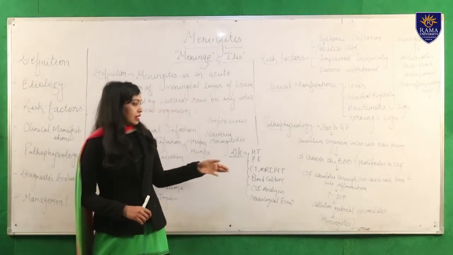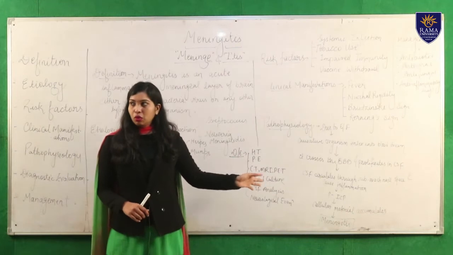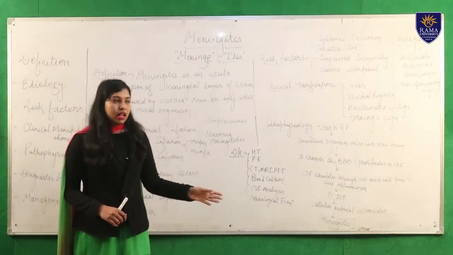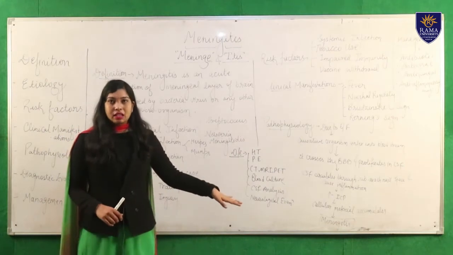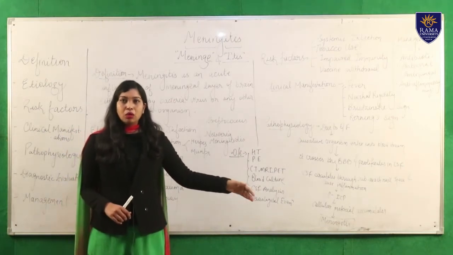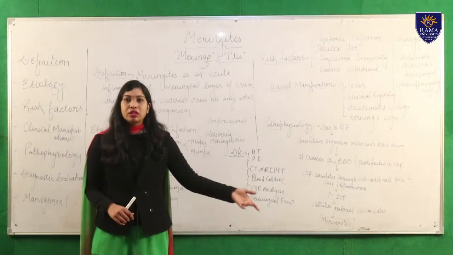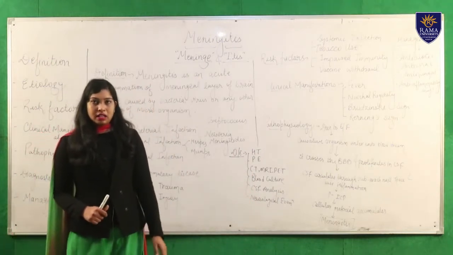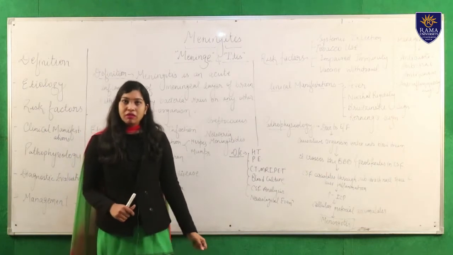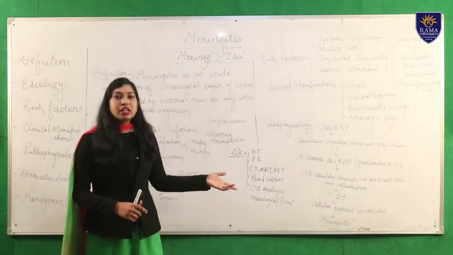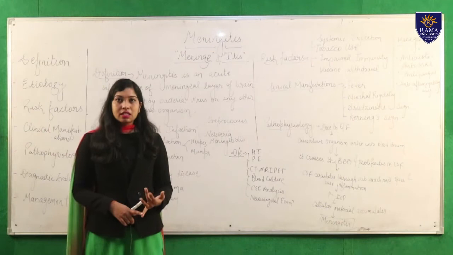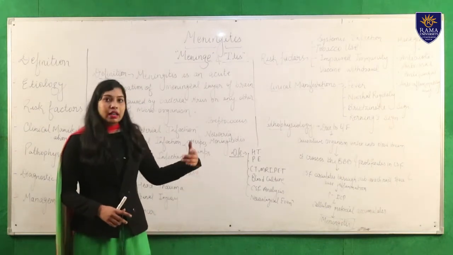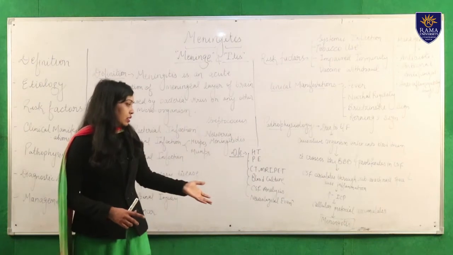CT scanning, MRI and PET we do for confirmation if there is any presence of tumor cells, and through these tests we can say how they are growing and what the pathophysiology of the tumor is. Next we can do blood culture. Through the blood culture examination we can identify which type of bacteria or virus is growing there, what is affecting and what is leading to the meningitis symptoms.